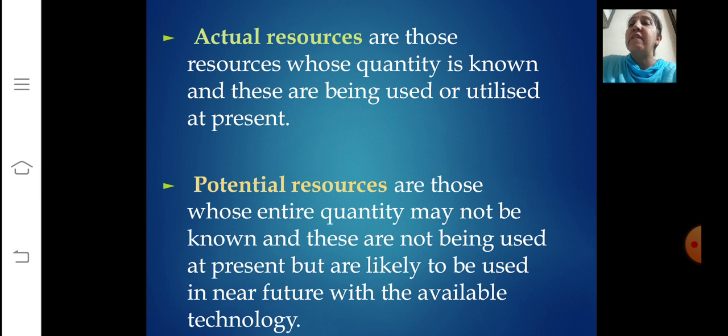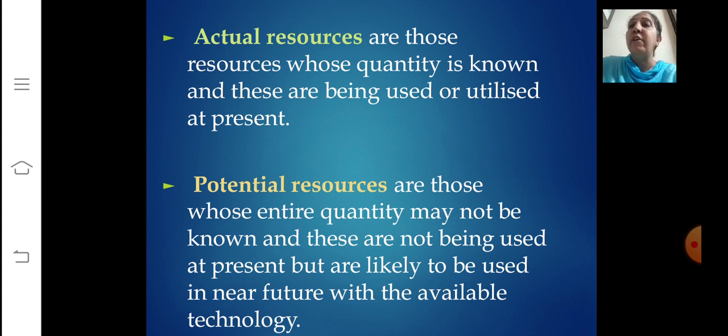Actual resources are those resources whose quantity is known to us. These resources are being used in the present. I can give you the example of the rich deposits of coal in the Ruhr region of Germany, petroleum in West Asia, and the black soil of the Deccan Plateau in Maharashtra. These are all included in the actual resources.